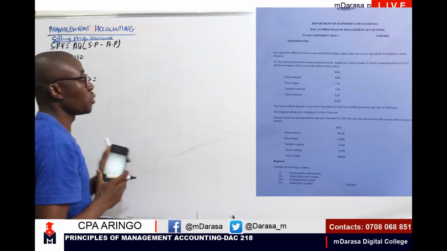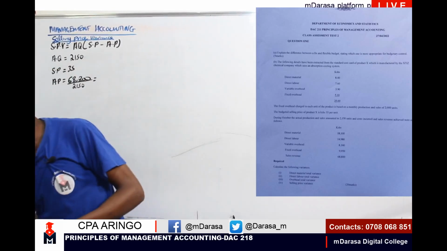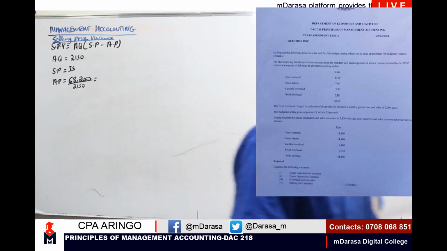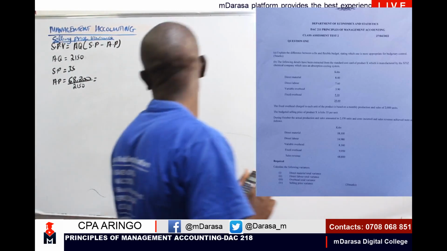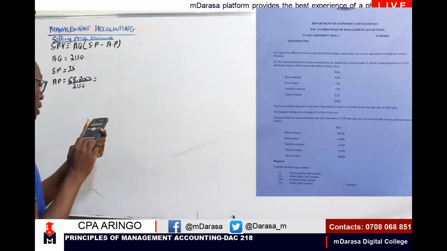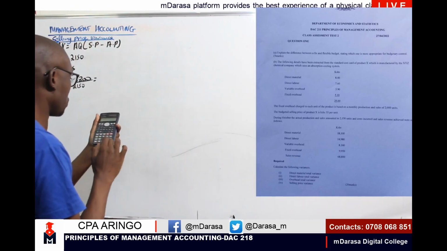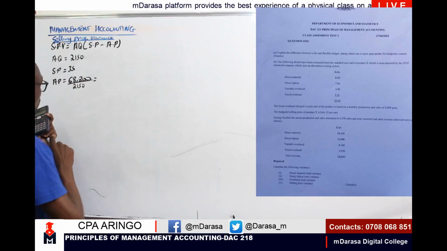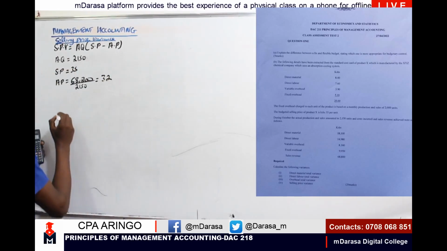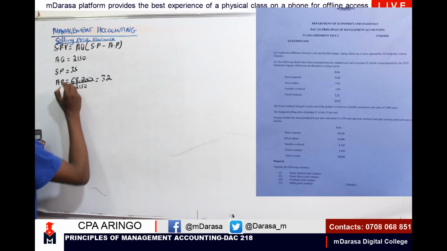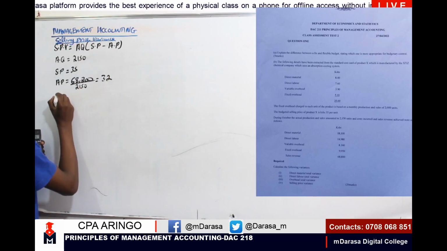So this clearly will give us our actual selling price. And our actual selling price will be how much, my good students? 68,800 divided by 2150 gives us a figure of 32. So I'm going to have here 32.